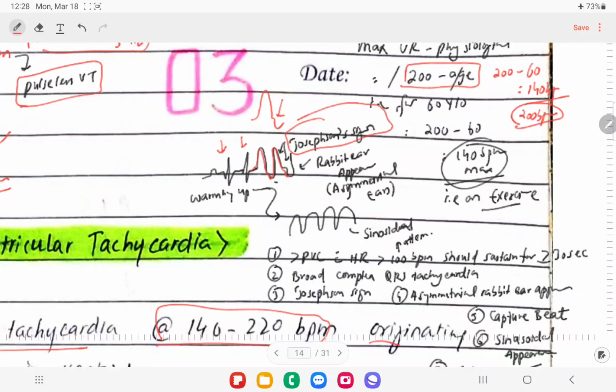The next sign that can be seen in ventricular tachycardia is the rabbit ear appearance. So in these patients, we'll see the asymmetrical rabbit ear appearance, right? So if we talk about the bundle branch blocks, we'll have the symmetrical type of rabbit ear appearance, right? Then we can also see this sinusoidal appearance, right? So this type of pattern is called as sinusoidal pattern.